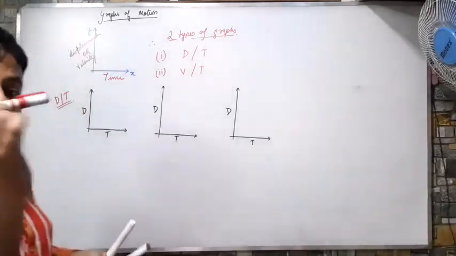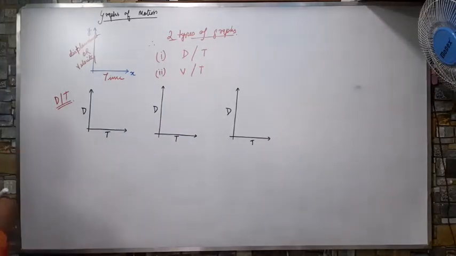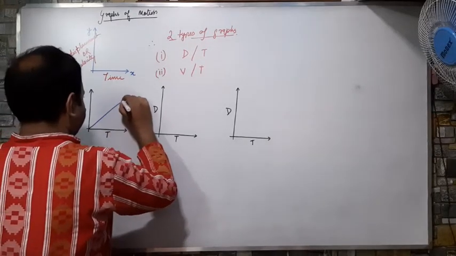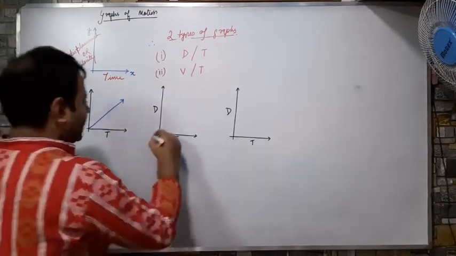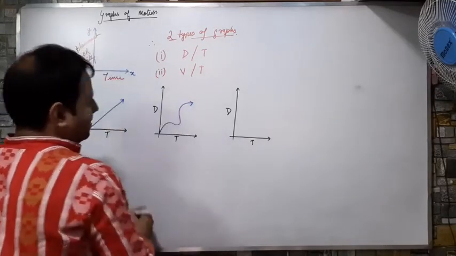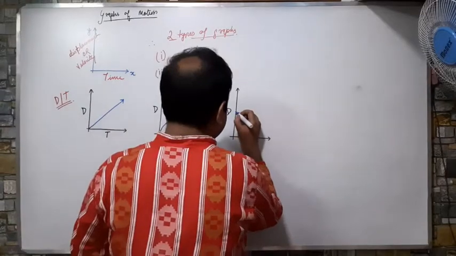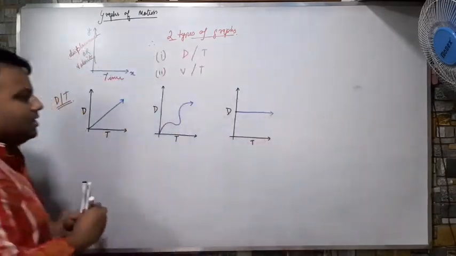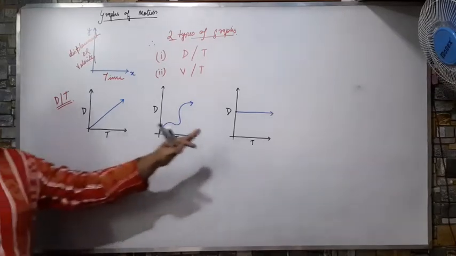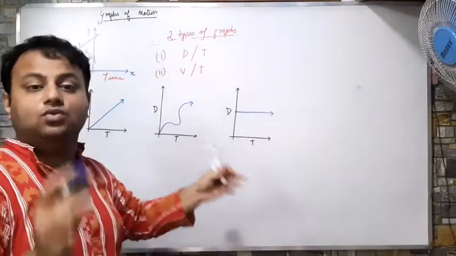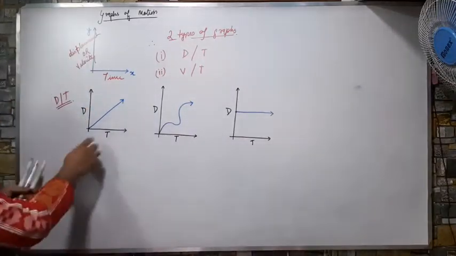I will draw three figures here. What is the first one? The first one is like this. The second one is like this. And the third one is like this. These three graphs have three importances. These three represent three separate values.